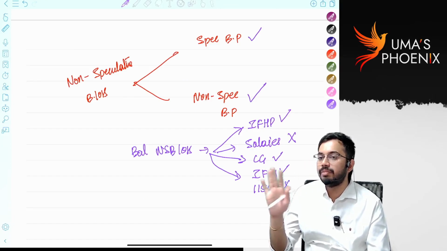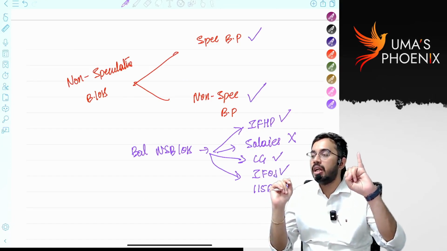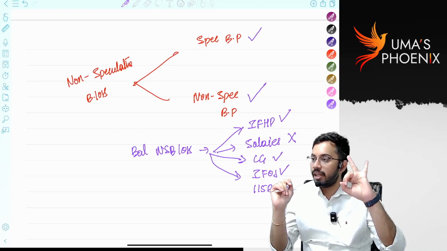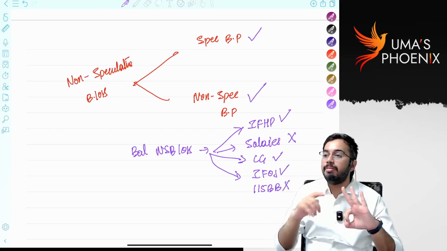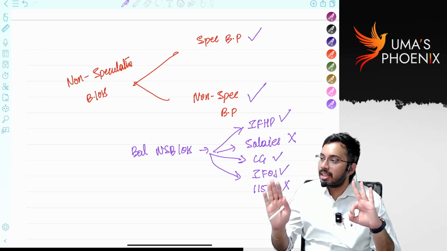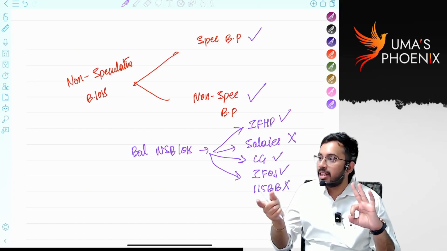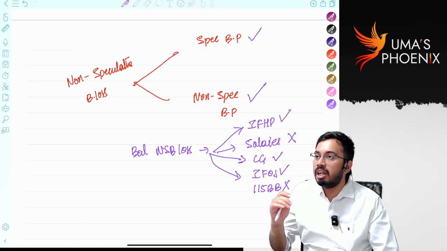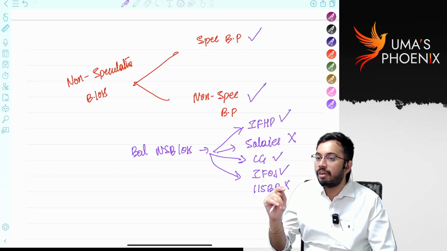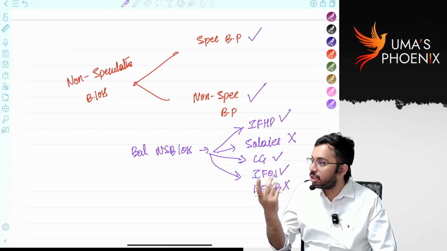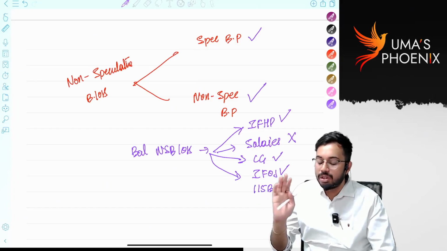Is it clear? Next, unabsorbed depreciation, unabsorbed capital expenditure on scientific research, unabsorbed family planning expenditure. These three benefits are available only under optional tax rates, because under default tax rates additional depreciation is not allowed. Under default tax rates, donations given to approved scientific research association, approved university college are also not allowed as deduction. So I'm sorry, wait,